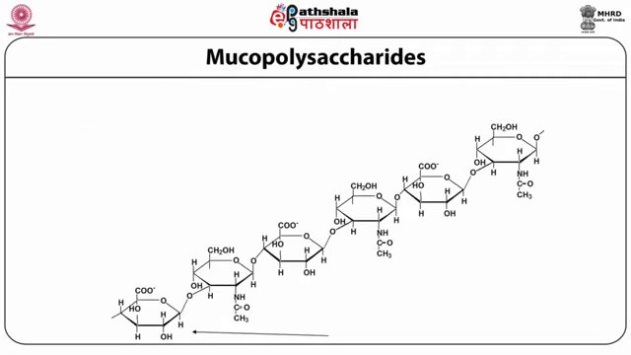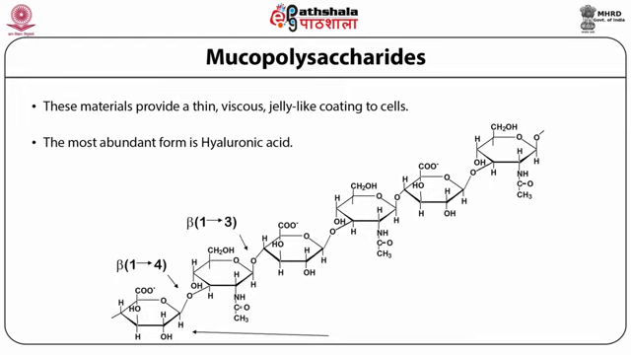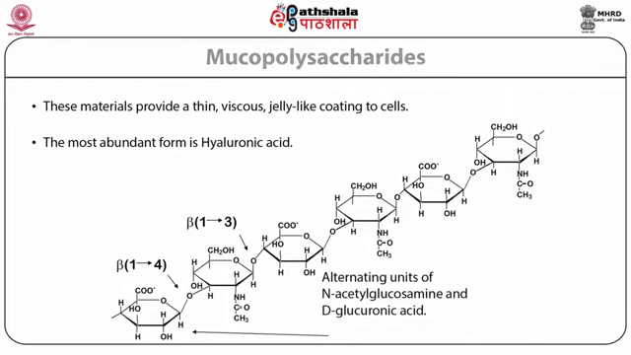Mucopolysaccharide is another class of polysaccharides. These materials provide a thin, viscous, jelly-like coating to cells. The most abundant form is hyaluronic acid, which is shown here. Again, the beta 1,4 and beta 1,3 linkages produce alternating units of N-acetylglucosamine and D-glucuronic acid.